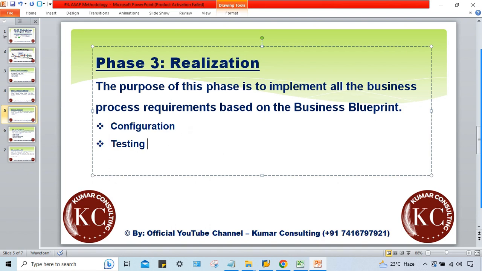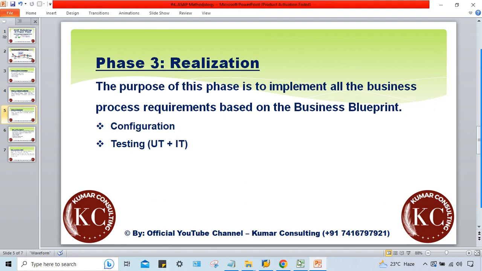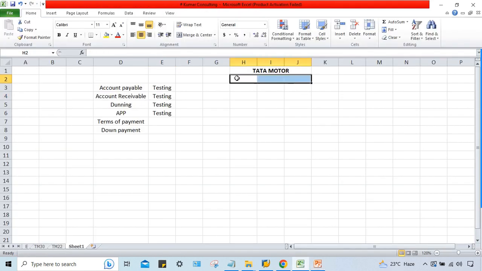Okay. Now this testing has two kinds of testings, guys. One is called UT and the second one is called IT. What is this UT and IT? I'll tell you, guys. UT stands for unit test and IT stands for integration test. What is this unit test and integration test? I'll tell you.